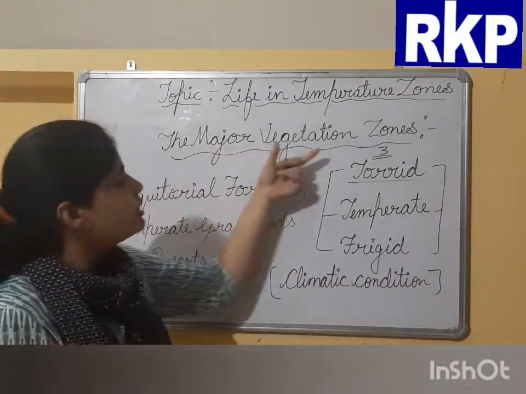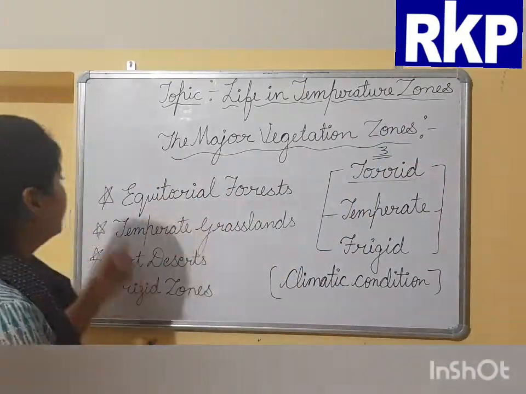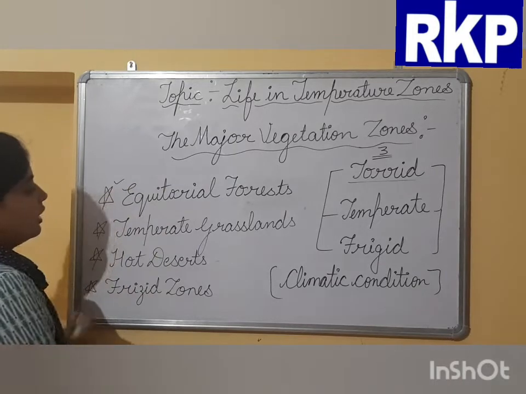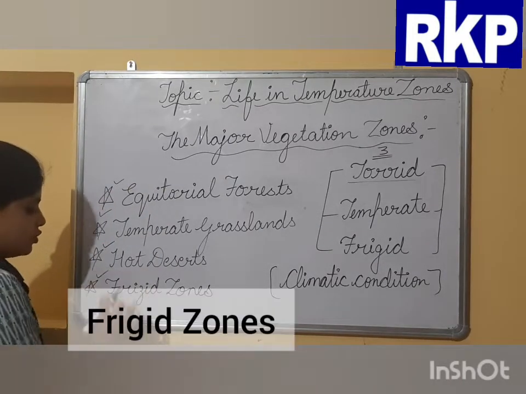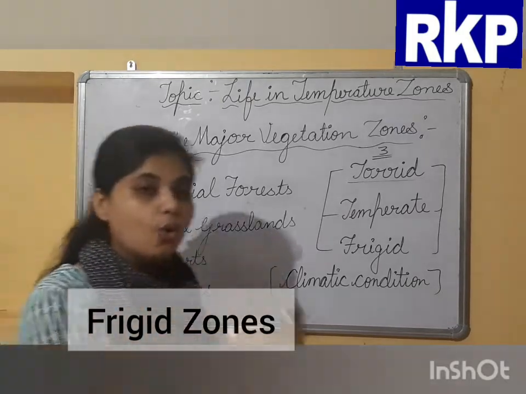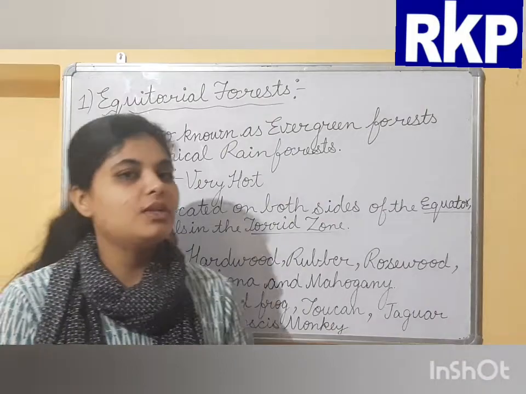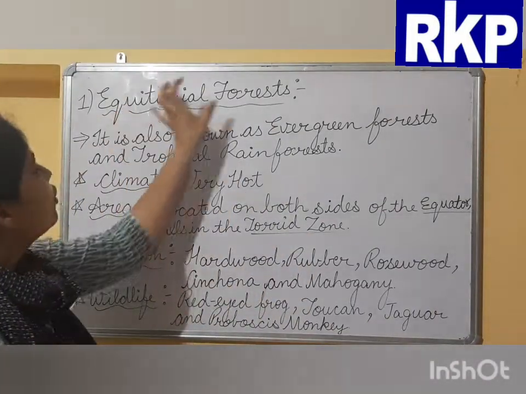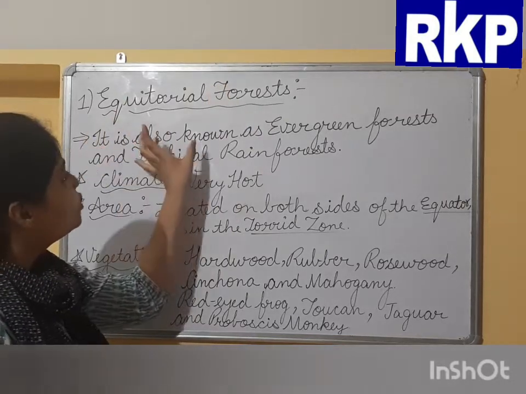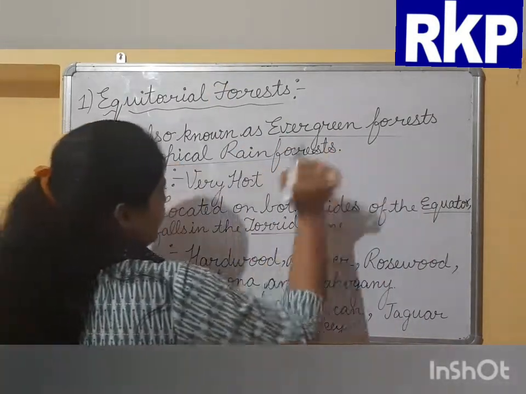So the major vegetation zones found on the earth are equatorial forests, temperate grasslands, hot deserts and frigid zone. Let us discuss all these vegetation zones in detail. So now students, first we will discuss equatorial forests. Equatorial forest is also known as evergreen forest and tropical rainforest.